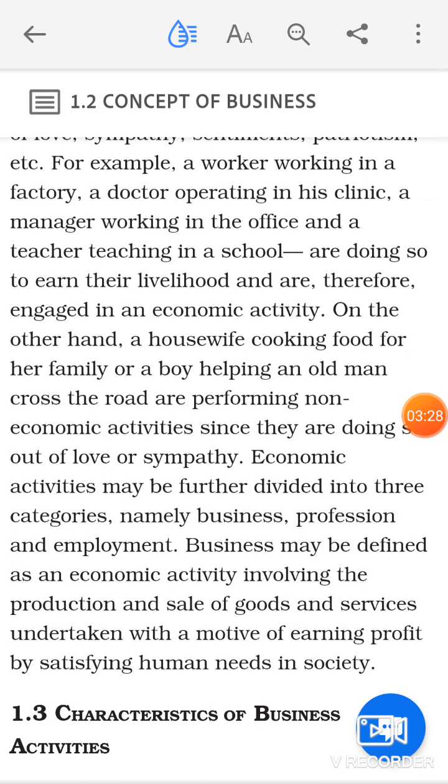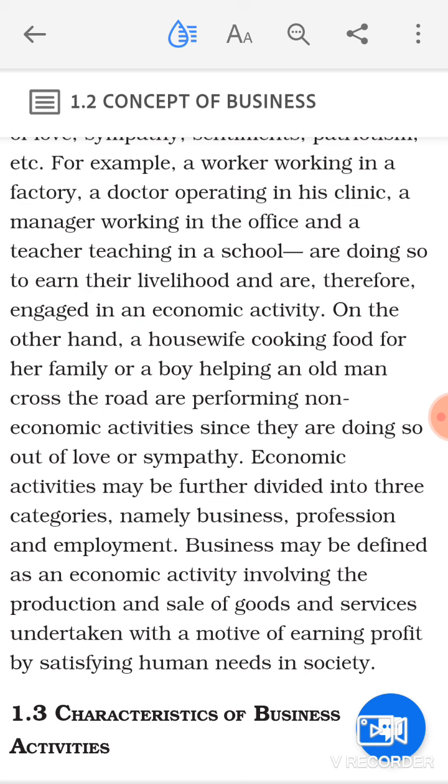For example, a worker working in a factory, a doctor operating in his clinic, a manager working in the office, and a teacher teaching in a school are doing so to earn their livelihood. So these are examples of economic activities where these individuals work and earn their livelihood.